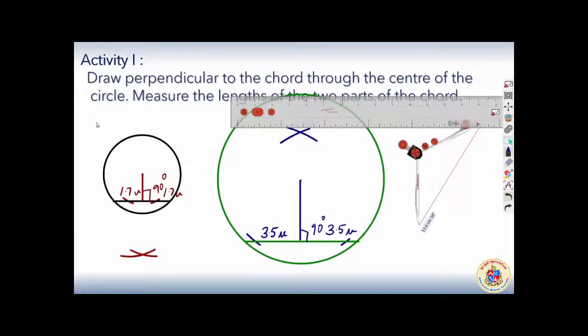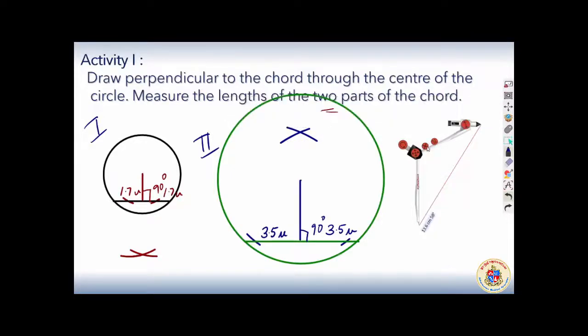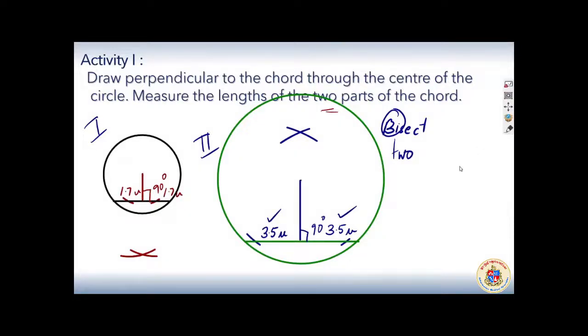So we did first here, second here. I'm not going to do more. Simply I could understand that whenever we draw a perpendicular from the center of the circle to the chord, that particular perpendicular will bisect the chord. What is it? It will bisect the chord. Bi has a meaning, divide into 2. So naturally the chord will be divided into 2 equal parts. That's why we got equal values here. Okay, so that is our learning through activity.